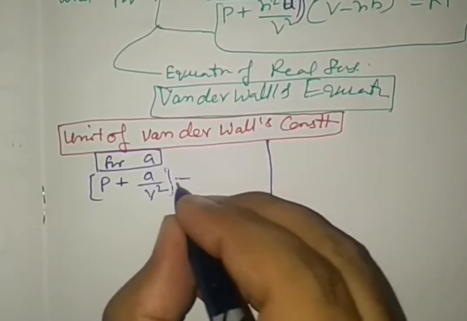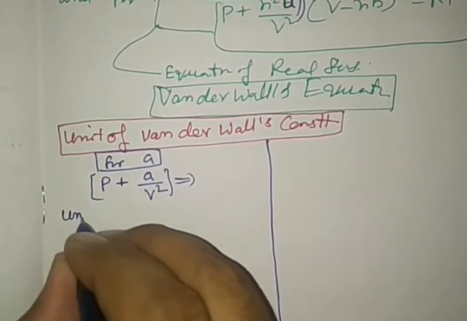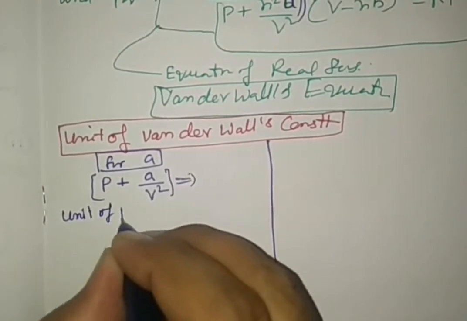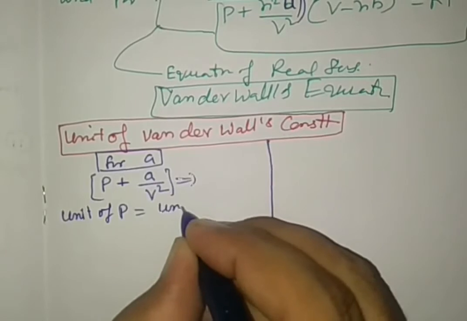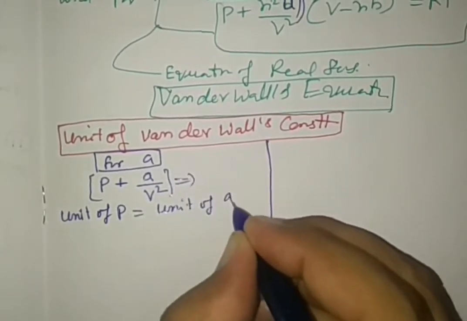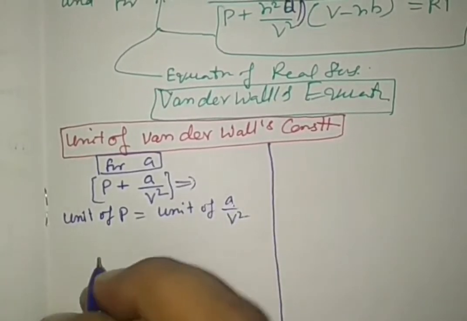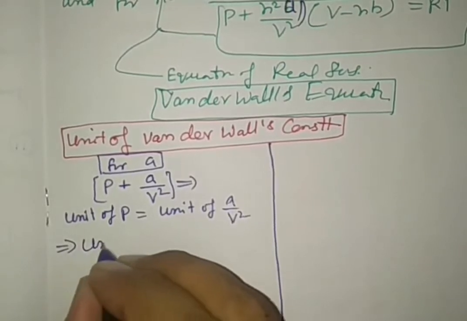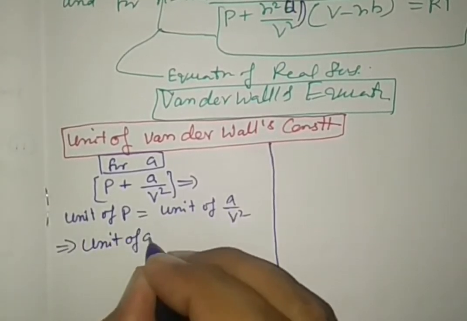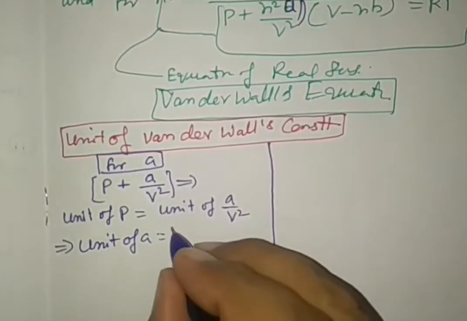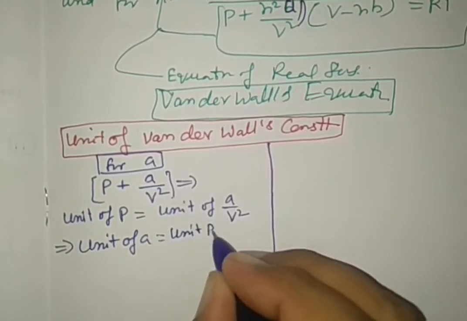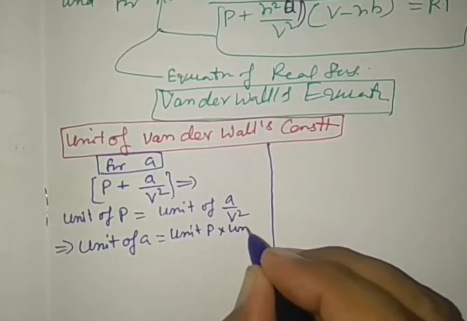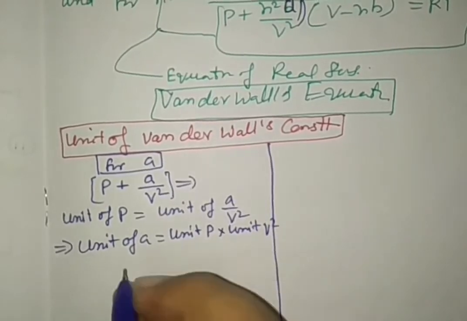This indicates that the unit of P is equal to the unit of A by V square. This implies that the unit of A is equal to the unit of P into the unit of V square.